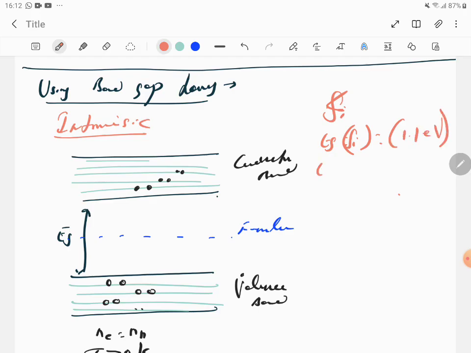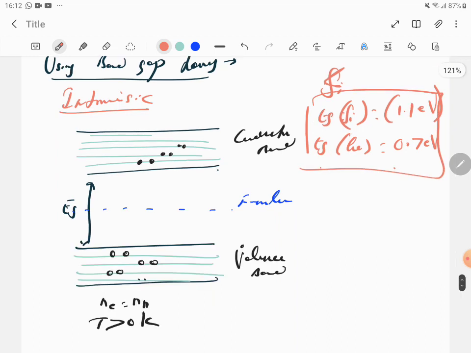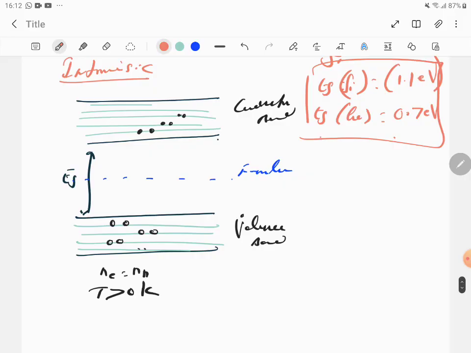Any paper will have it: the energy gap for germanium is 0.7 electron volt. This is something you need to memorize, silicon and germanium. So can you see germanium's got a lesser energy gap, easier to conduct. However, we chose silicon, I think because silicon is available in plenty compared to germanium. I can't say any other reason. So that's what it is.